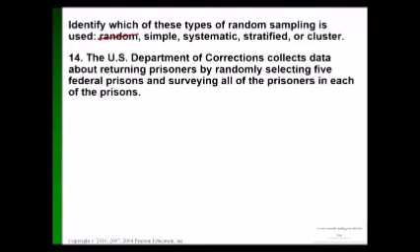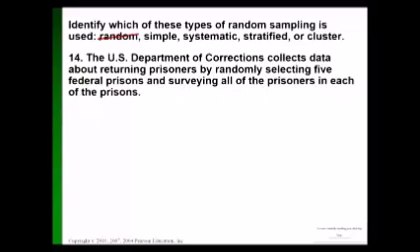Is that what's going on here? I'm just going to pick 5 prisons and interview everybody in those 5 prisons. So what kind is that? That's cluster. Stratified is when if I went to every prison in the country and picked 5 people from each prison. Stratified, you have to be getting some people from every group.